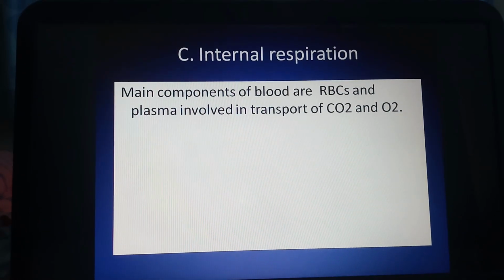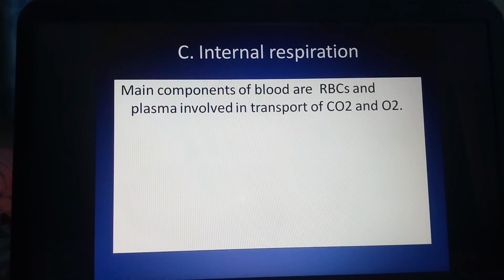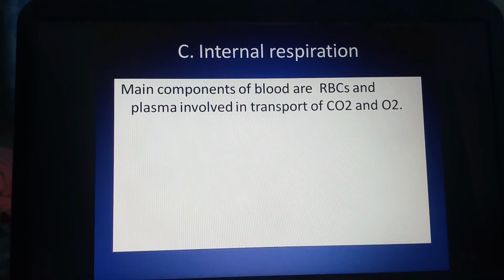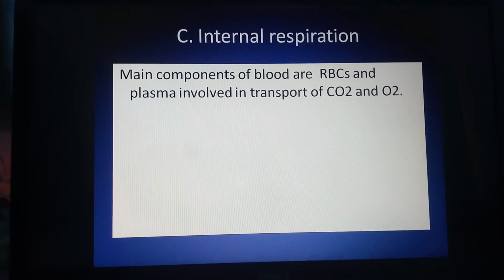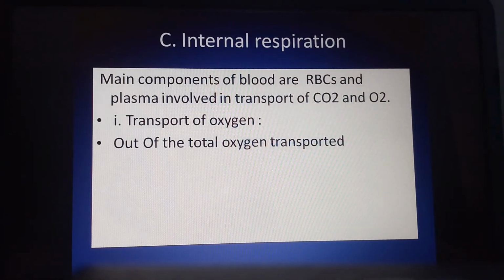Mainly the components of blood participating in the conduction of O2 and CO2 are RBC and blood plasma. This mechanism of internal respiration shows mainly transport of oxygen and transport of carbon dioxide.